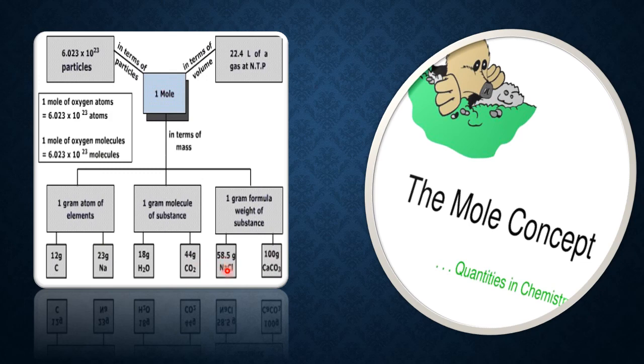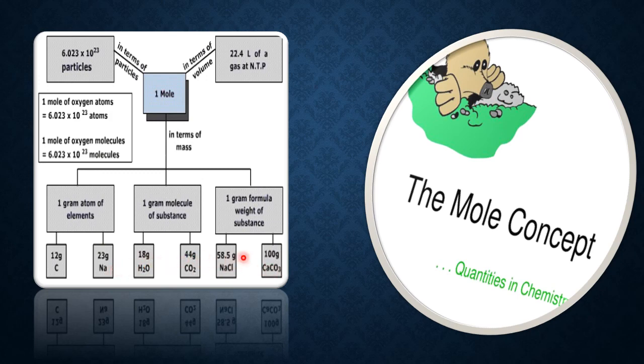So the last four are GMM, but the first two are GAM, because those two are atoms, whereas these four are molecules. Therefore, for the molecules, molecular mass in gram is the gram molecular mass. For the atoms, atomic mass in gram is called the gram atomic mass.